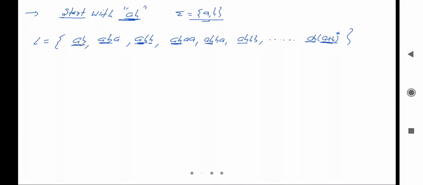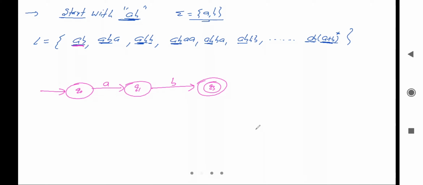Let's see AB. So the minimal string is AB, so we'll look for the acceptance of AB. Here it is the initial state, let me say it is Q naught. From this one we'll read A and go to Q1, and from Q1 we'll read B and go to Q3, and let me say it is the final state. It means it is accepting AB.